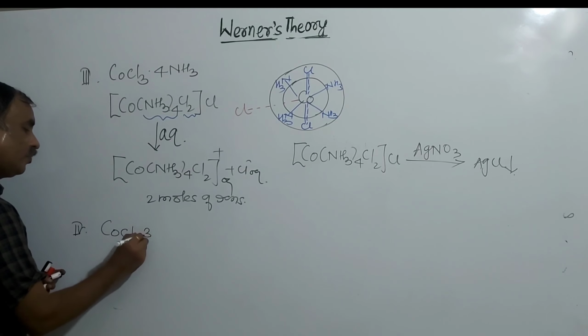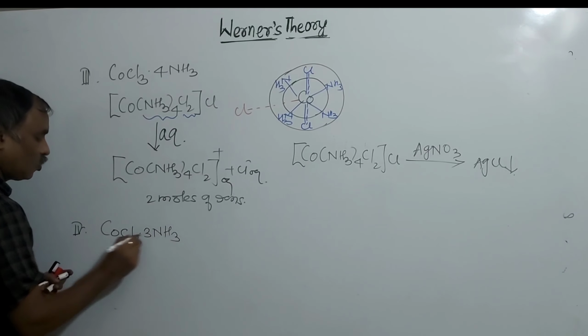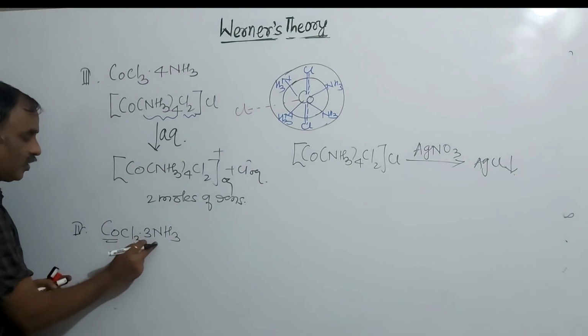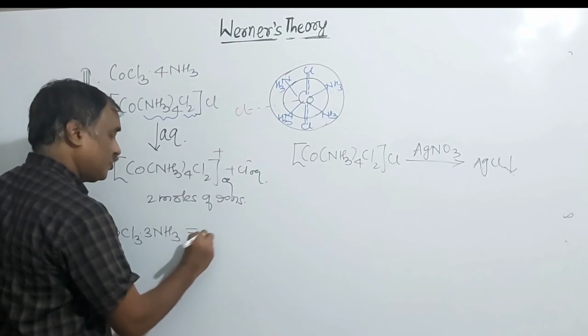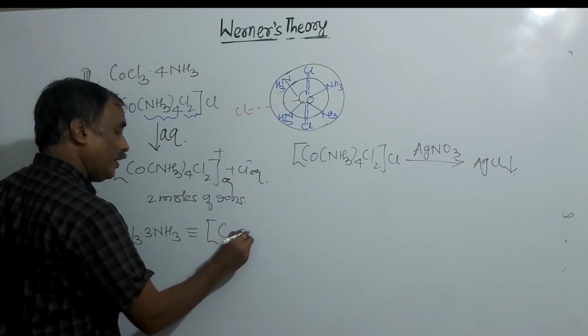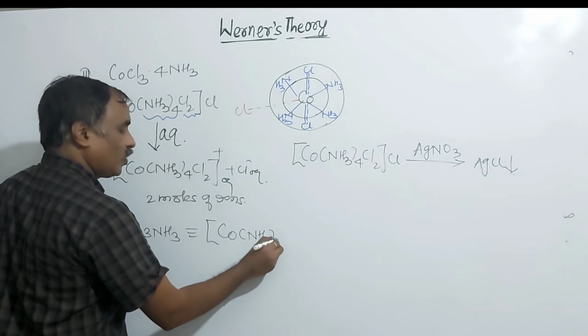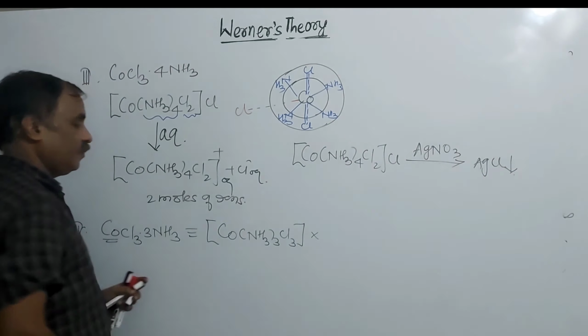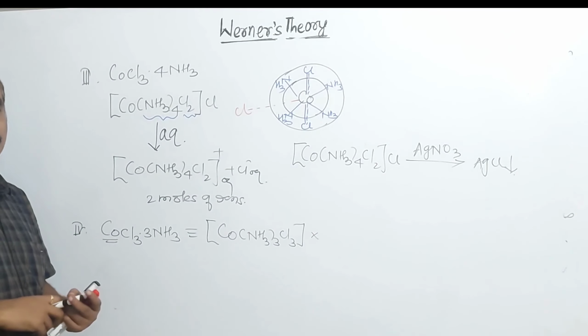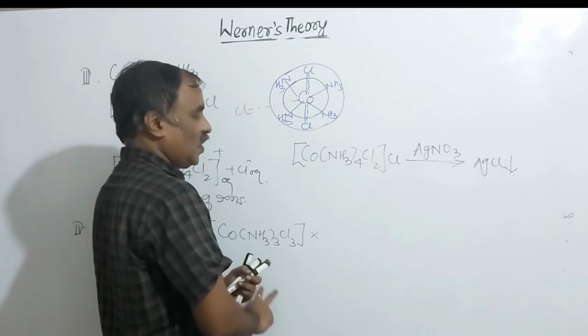Next example, that is the fourth: CoCl3 and 3NH3. Coordination number of cobalt is 6. Here 3 ammonia, so definitely 3 Cl minus also are secondary valencies. What is the chemical composition of this? Co(NH3)3Cl3. Here there is no primary valency. How many primary valencies are there? 0. And how many moles of ions? 0.